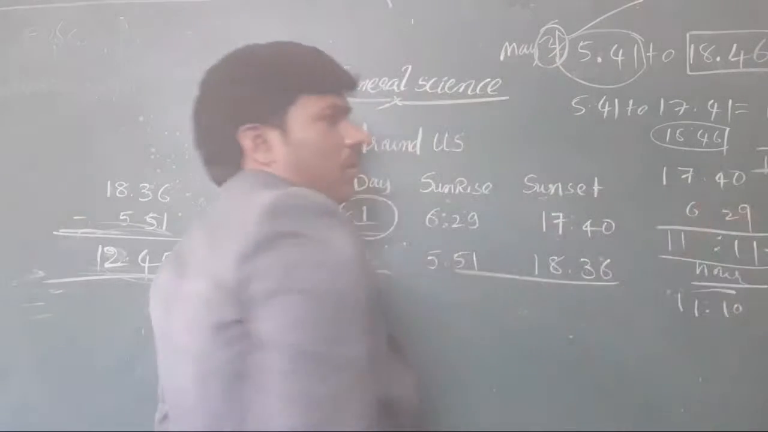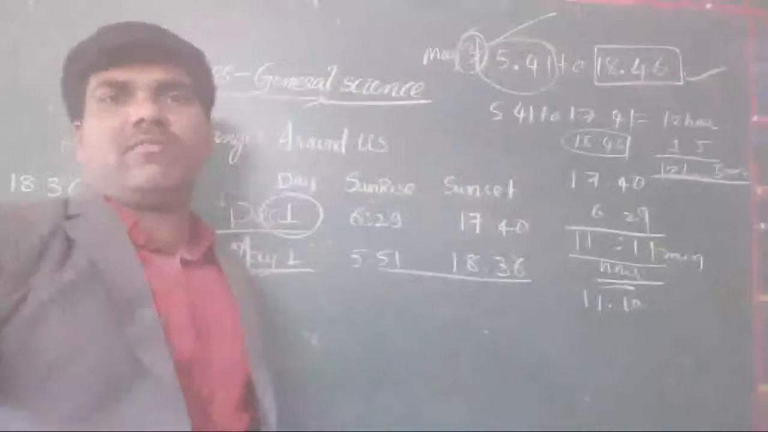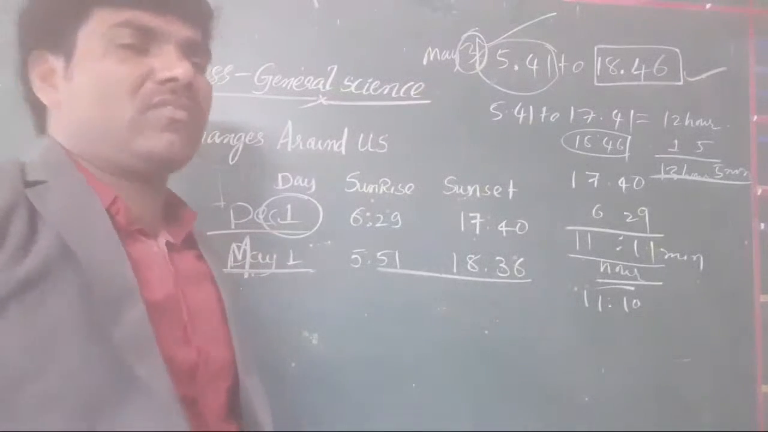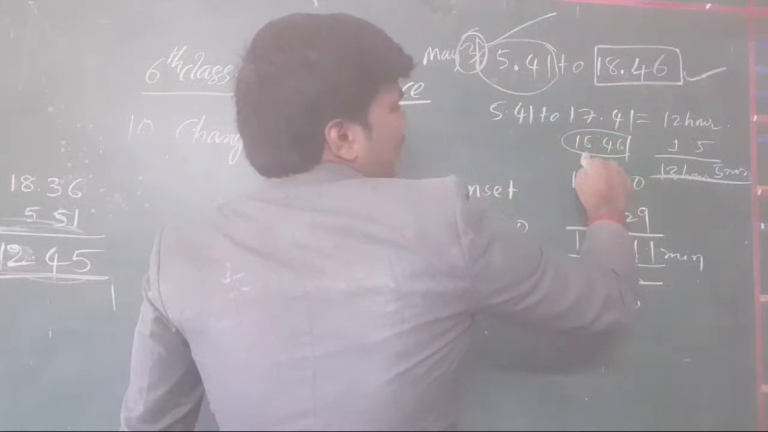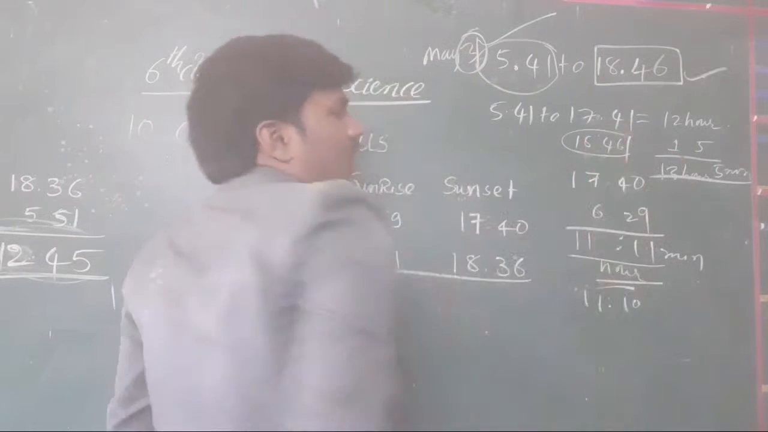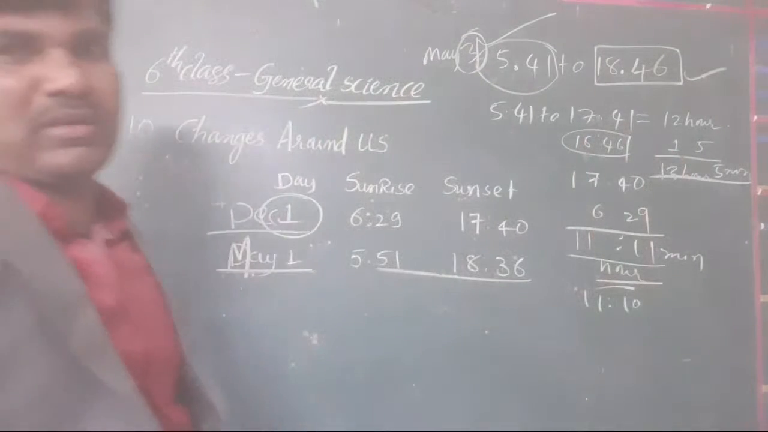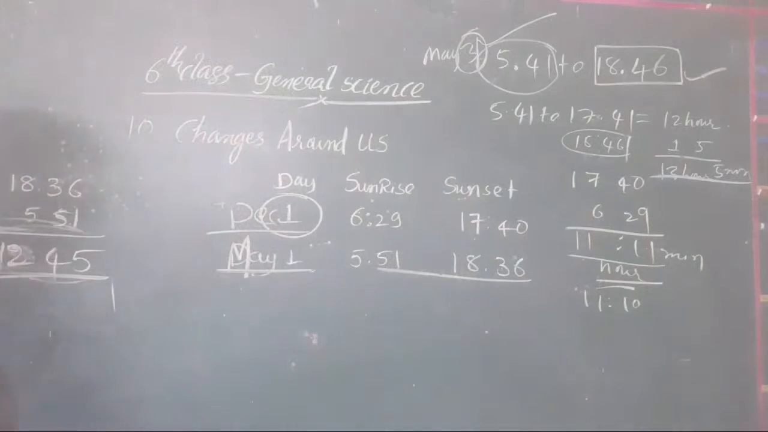In this way only you calculate this. Okay, clear or not, all the students? I hope you got it simply. Now, 12 hours duration is nothing but 5:41 to 17:41, 12 hours, and 18:46. What is the difference between these two times? 1 hour 5 minutes. You add that. In that way only you calculate it. Okay, easy method for it. And here there are 13 hours and 5 minutes.